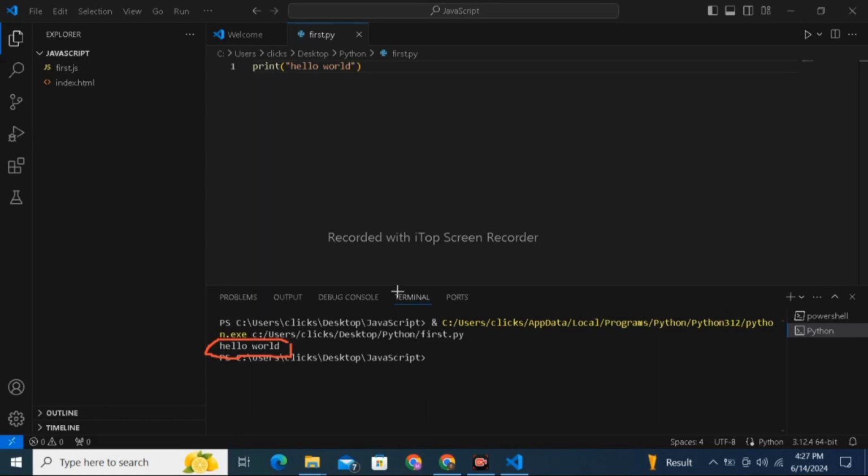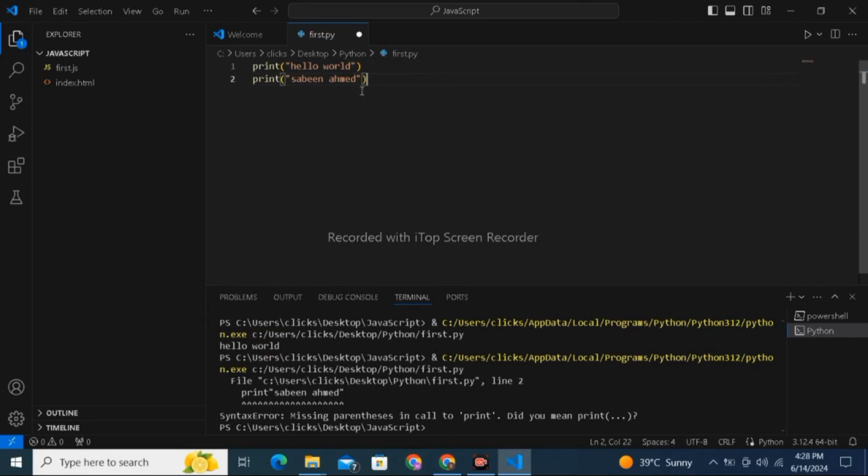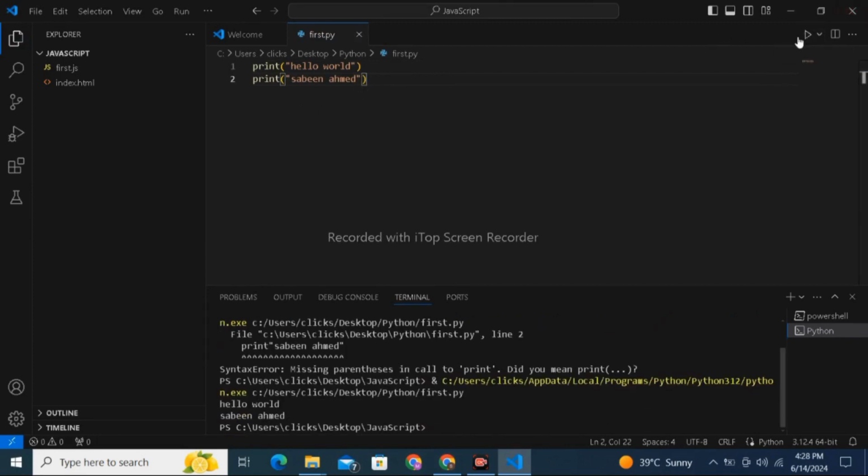Okay, this is our first program. You can also print anything you want to print. Now we will run it again. Now you can see the result here: Hello world, Sabine.